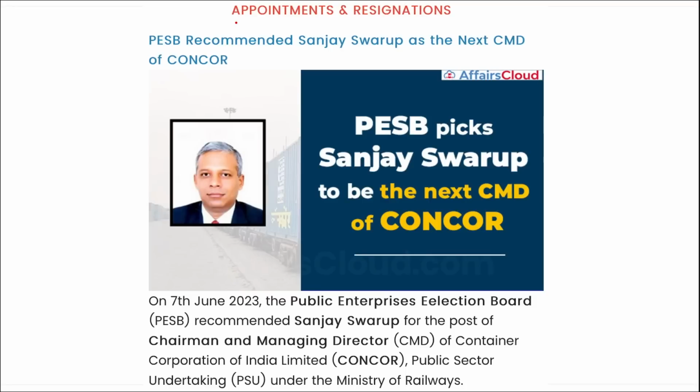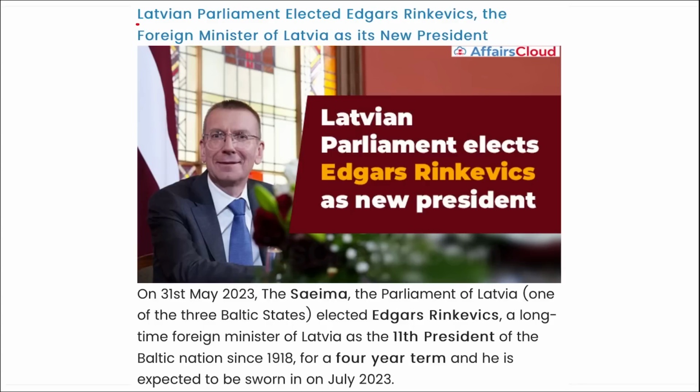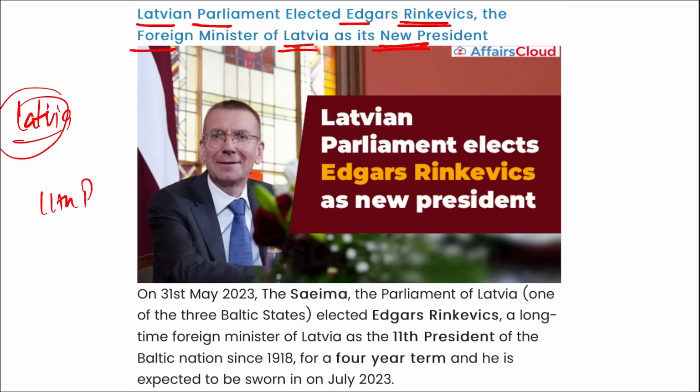Coming to the next, appointments and resignations. So you just saw about this Sanjay Swarup. Next is Latvian Parliament elected Edgars Rinkēvičs, the Foreign Minister of Latvia, as the new president. I repeat, recently the Parliament of Latvia, one of the three Baltic states, has elected Edgars Rinkēvičs, the long-time Foreign Minister of Latvia, as the 11th president.